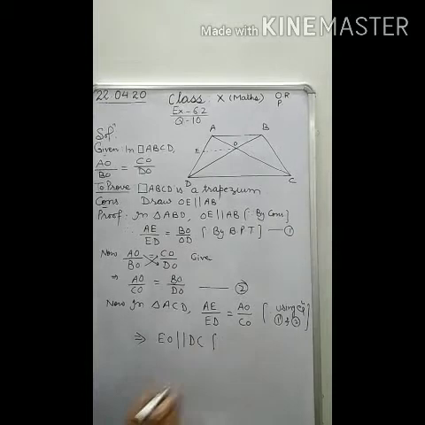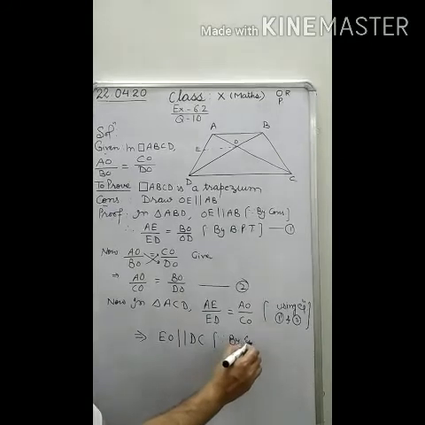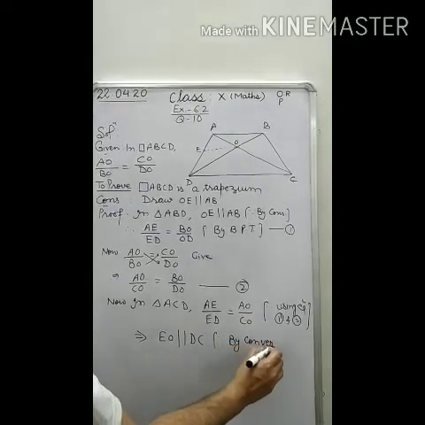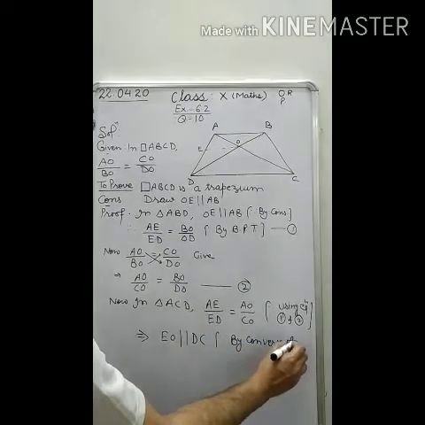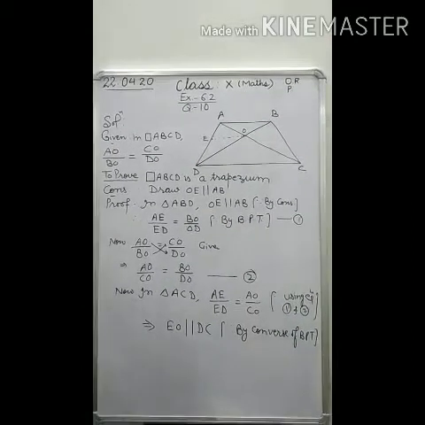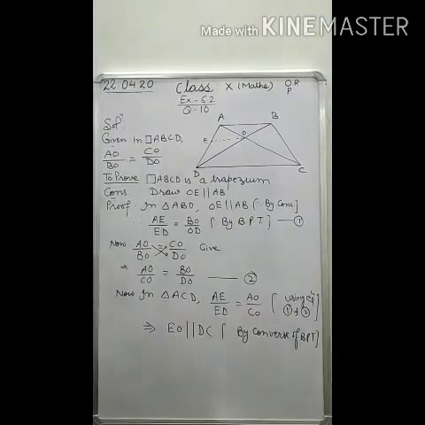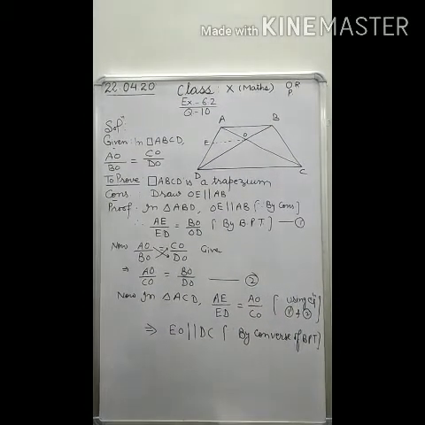And why is this so? Because by converse of BPT. This law you apply here. So by applying this law, you have proved that EO will be parallel to CD.